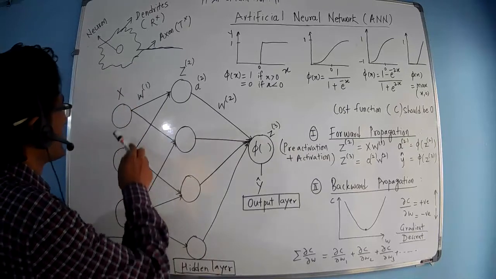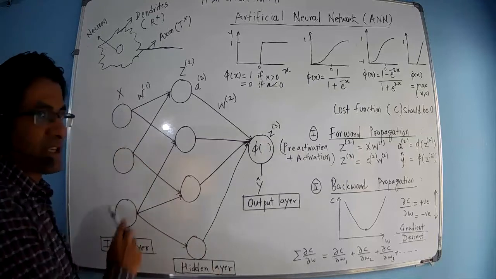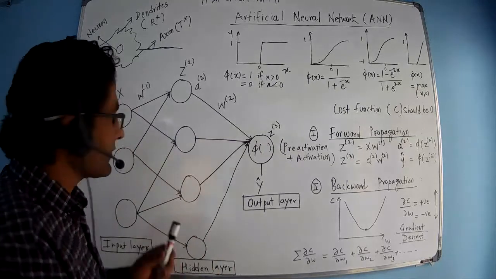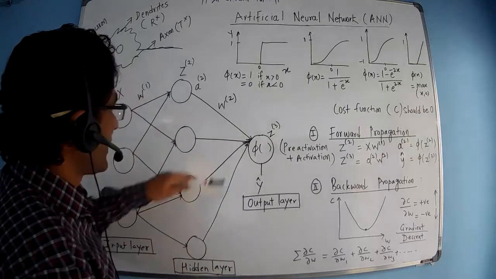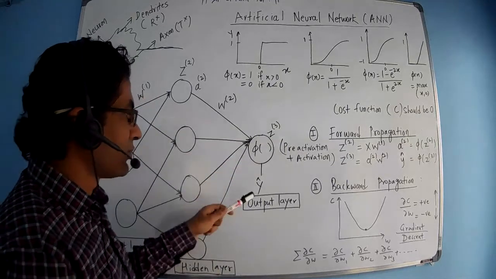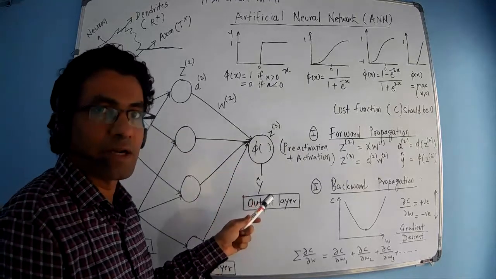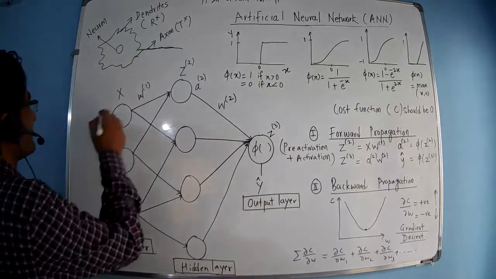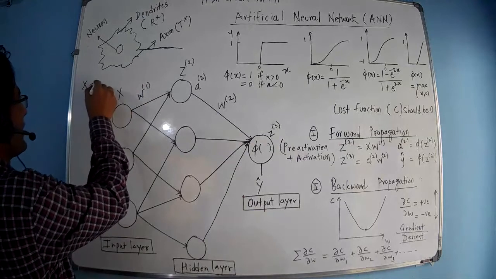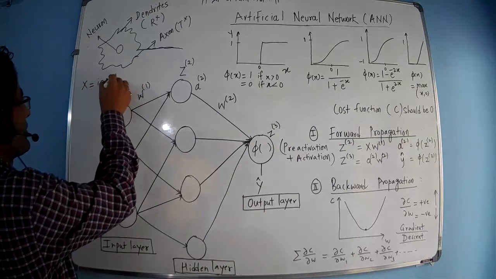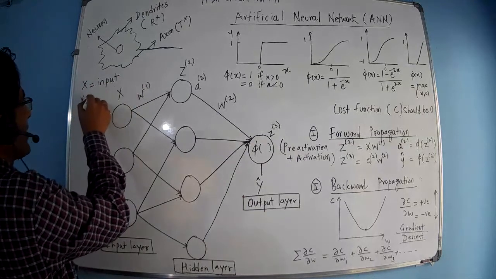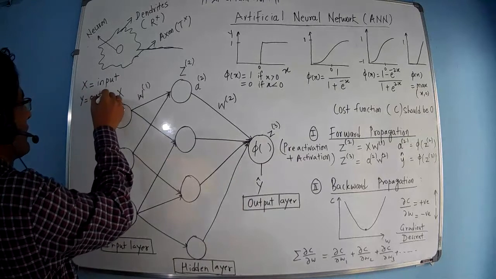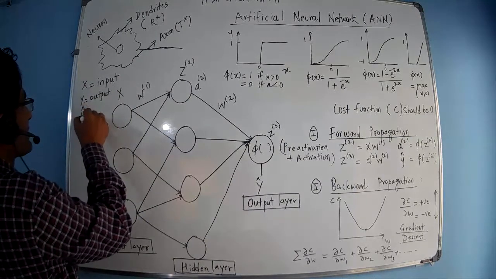Here the input layer is represented by X, whereas the output layer will produce the output, which is Y cap, that is the prediction. X is input, Y is output, and Y cap is predicted output.